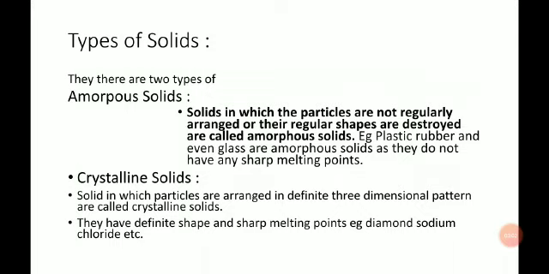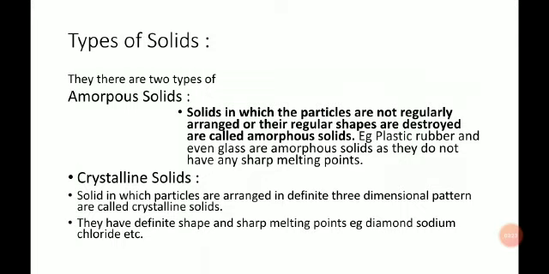For example, plastic, rubber, glass, etc. The melting point of these solids is not fixed. The molecules of the amorphous solids are randomly arranged.